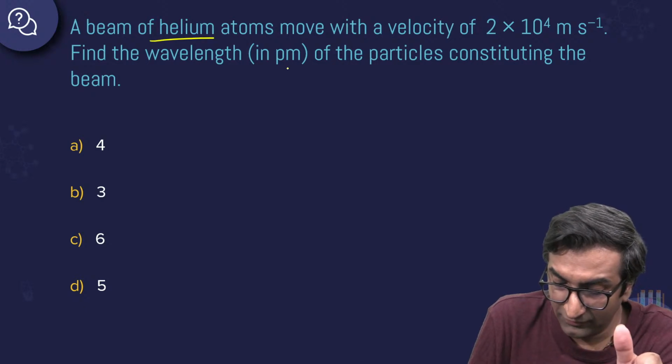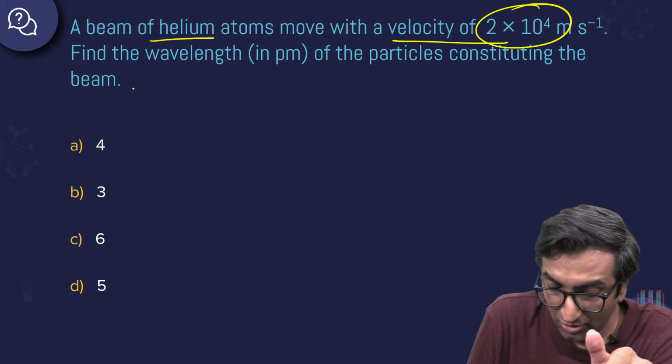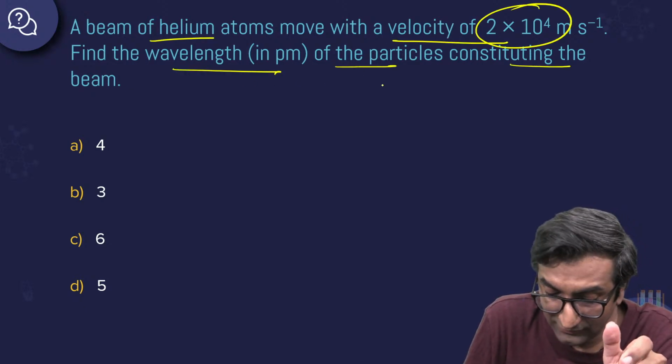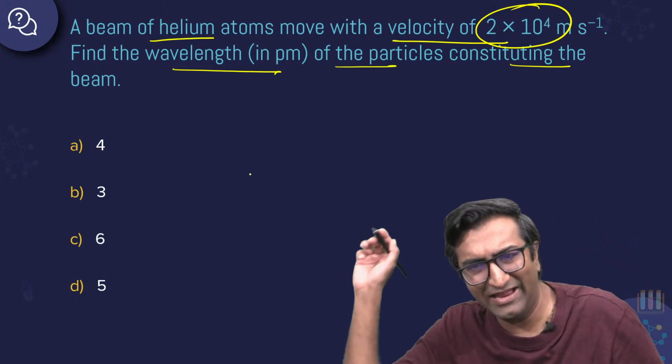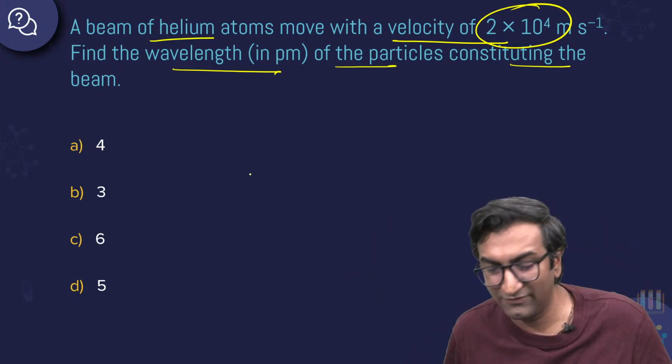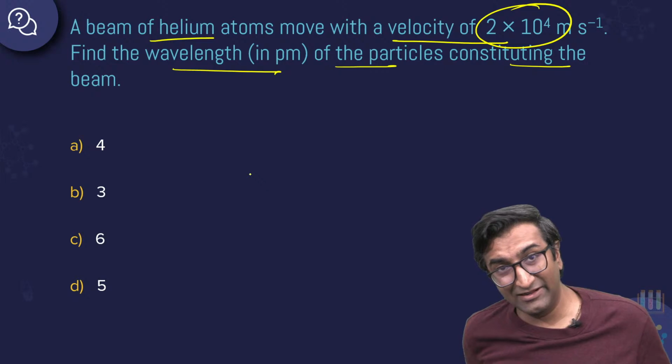Let's talk about this. A beam of helium atoms move with a velocity of 2 into 10 power 4. Find the wavelength in picometer of the particles constituting the beam. Now you see, मैंने बताया, I gave you a rough idea of this pen thing. It was not very relevant, right? But this is relevant. A helium atom को लो.